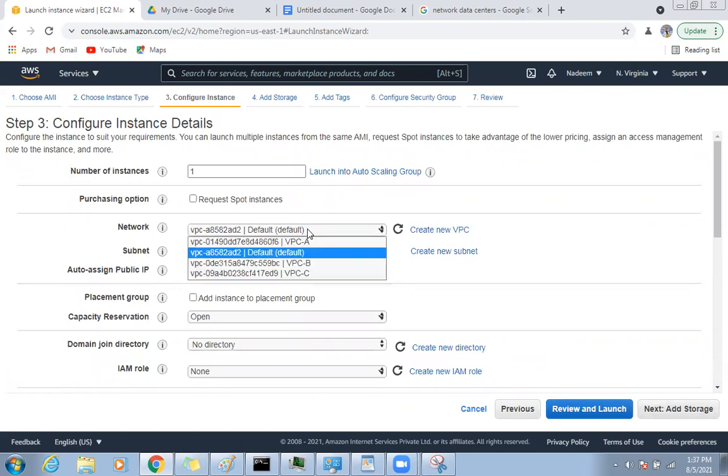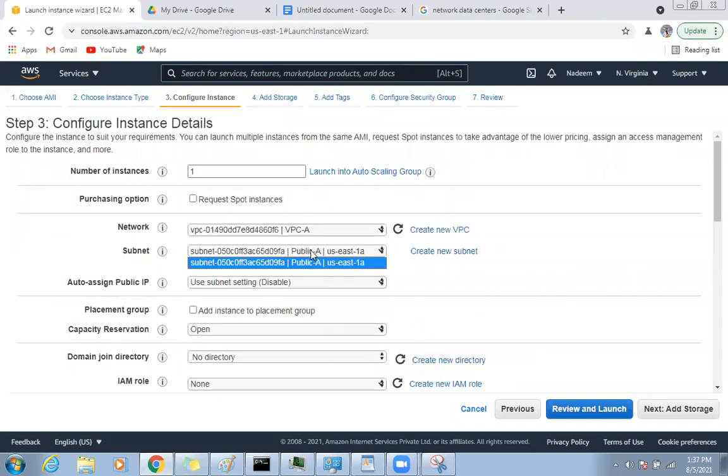So which VPC do you want to create this instance in? I want to create it in VPC A. Which subnet? Can you see? If you remember, in each VPC we created only one subnet. That's why you only have one option here, public A, US East 1. Remember?